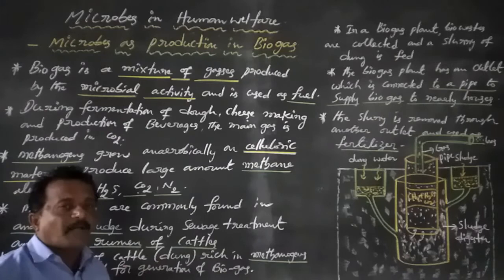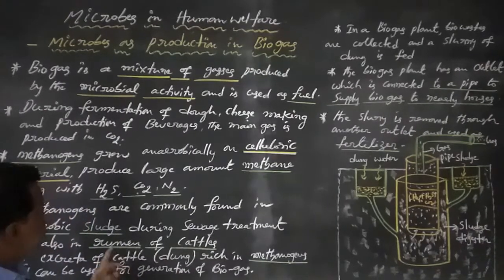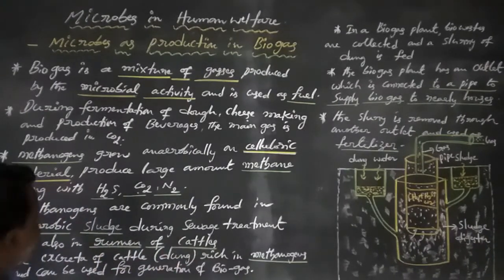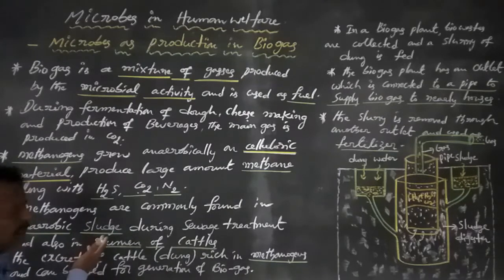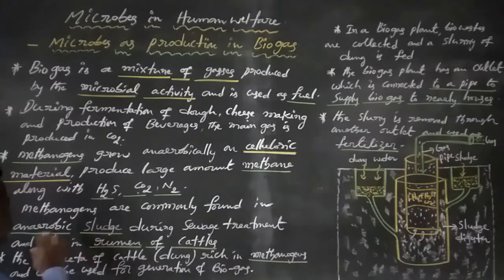Rumen means a part of the stomach. In previous classes we discussed the secondary treatment, the anaerobic sludge digester, which produces an energy source, that is biogas.